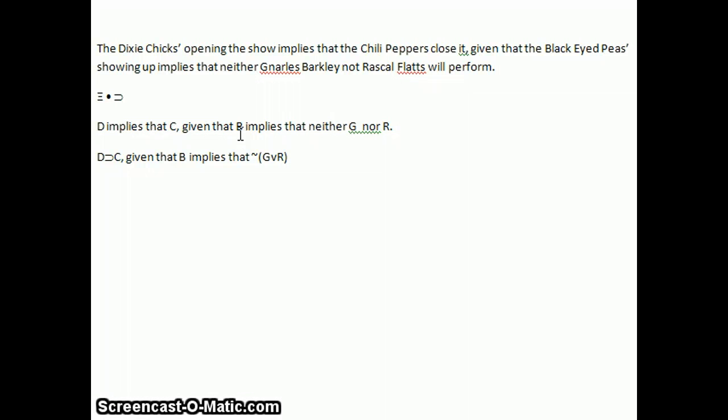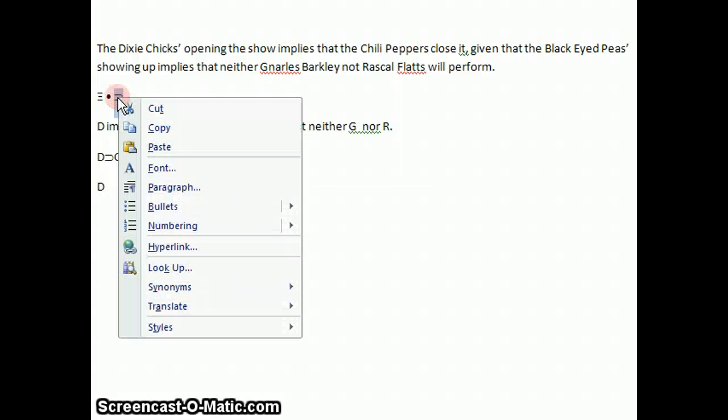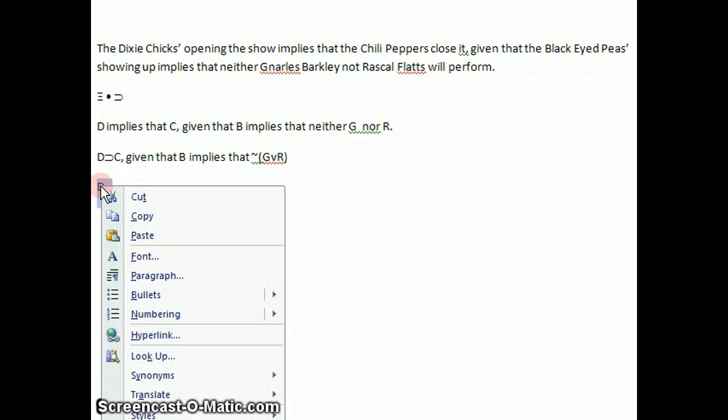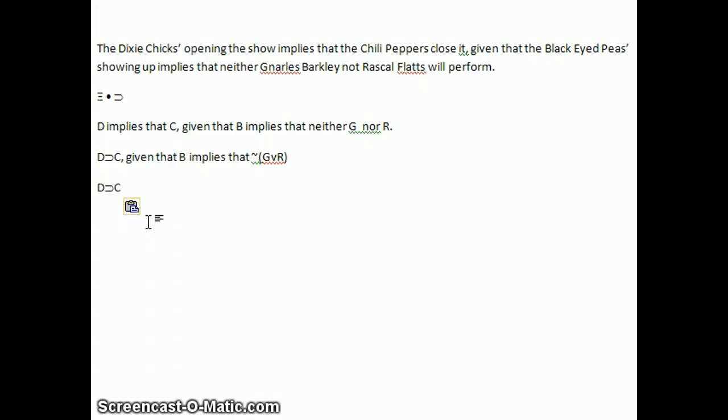Okay, so D horseshoe C, given that B implies that not, or tilde, parenthesis G V R, close parenthesis. We already know what that means. Actually, here's an easier way to do it. D horseshoe C, comma, given that.